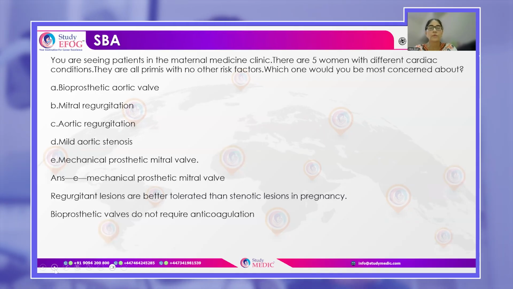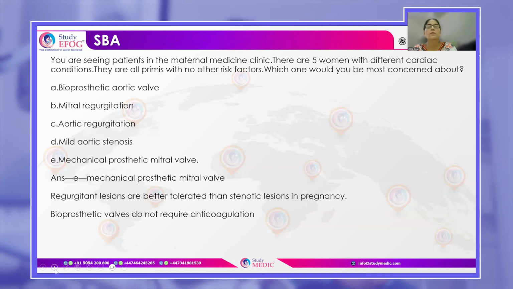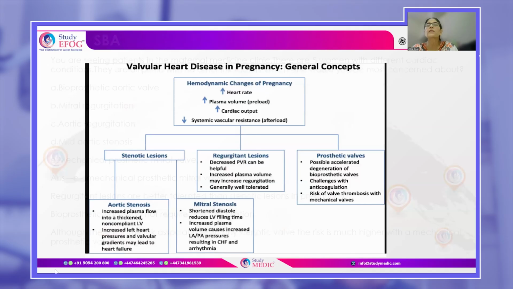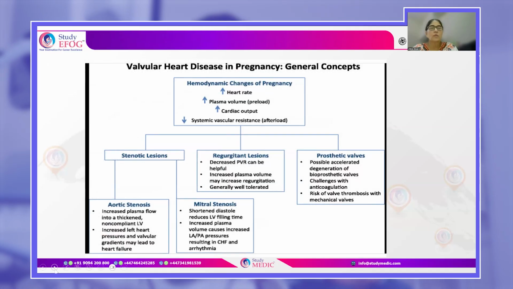Bioprosthetic valves do not require anticoagulation, but those with mechanical prosthetic valves require anticoagulation, and generally the outcome of the pregnancy is very high risk for these women. So stenotic lesions are not well tolerated, both aortic and mitral. Regurgitant lesions are generally well tolerated.